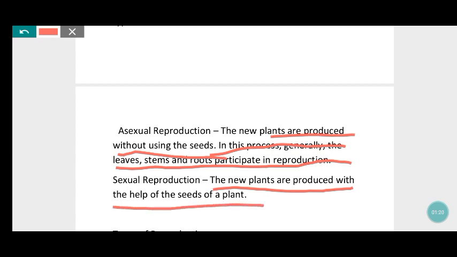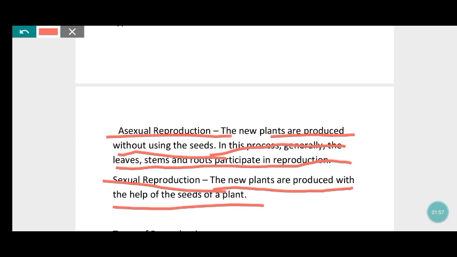Asexual reproduction is without seeds, and sexual reproduction is with the help of seeds it will form a new plant or new cell. Okay, these are introduction, asexual reproduction and sexual reproduction. Again I will recall the introduction. Reproduction is divided into two types: asexual reproduction and sexual reproduction. Asexual reproduction is where new plants are obtained without the seeds. Sexual reproduction is where new plants are obtained with the help of seeds.